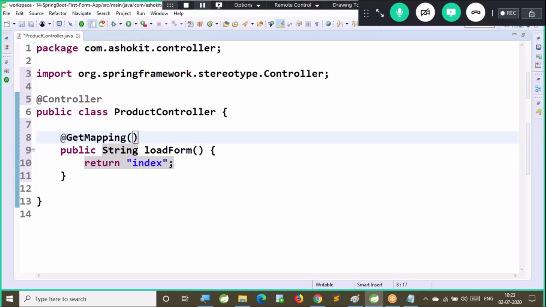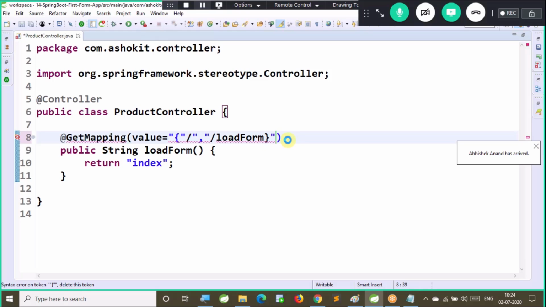For that, we can give multiple URL patterns also. One method can bind to multiple URL patterns also. Here I am giving two URL patterns. One I am giving as slash, another one I am giving as slash loadForm. Slash and slash loadForm, these are the two URL patterns I am giving for this. One method can be bound to more than one URL pattern. One second. This curly brace should come after the double quote.